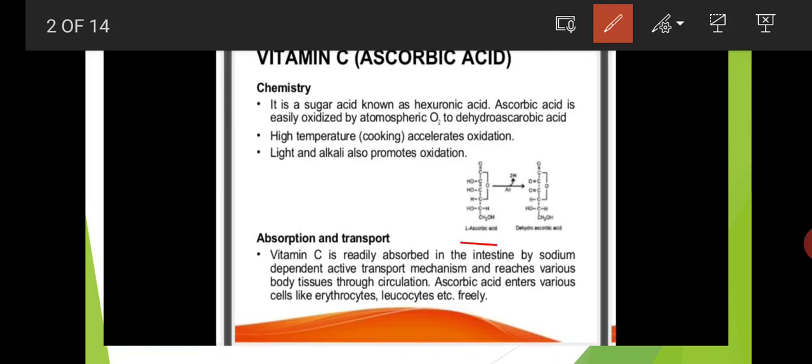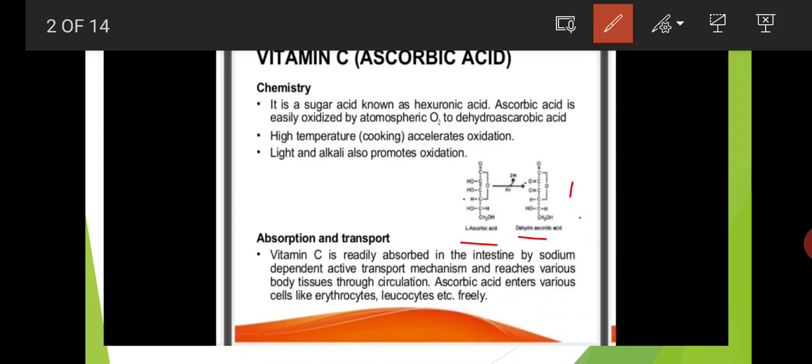Okay, this is the structure, and this is dehydroascorbic acid. After the oxidation process, when ascorbic acid is oxidized with atmospheric oxygen, it is converted to dehydroascorbic acid. Here two hydrogens are removed and a C double bond O is formed. Dehydro means the removal of hydrogens occurs.